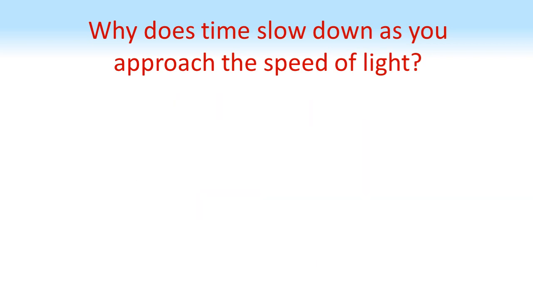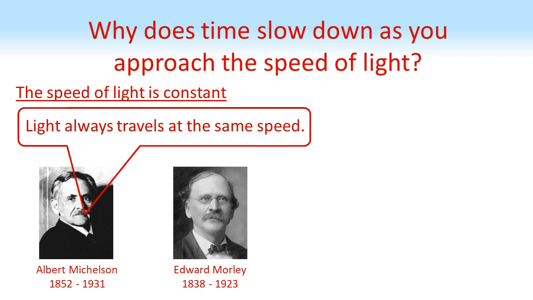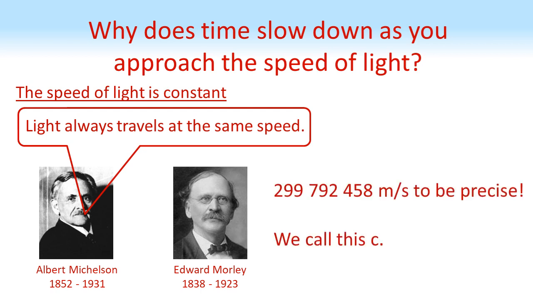The second thing we need to know is that the speed of light is constant. In 1887, two physicists called Albert Michelson and Edward Morley showed this in an experiment. They found out that it didn't matter if light was travelling with the Earth's direction of rotation or against it, the light was still travelling at the same speed. We know this speed to be 299,792,458 metres per second. As this is such a long number, we generally denote it by the letter c. We will use this letter later.